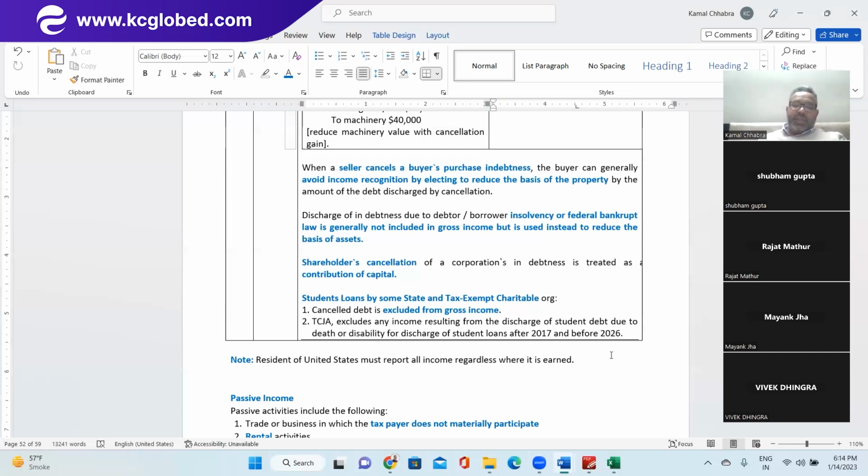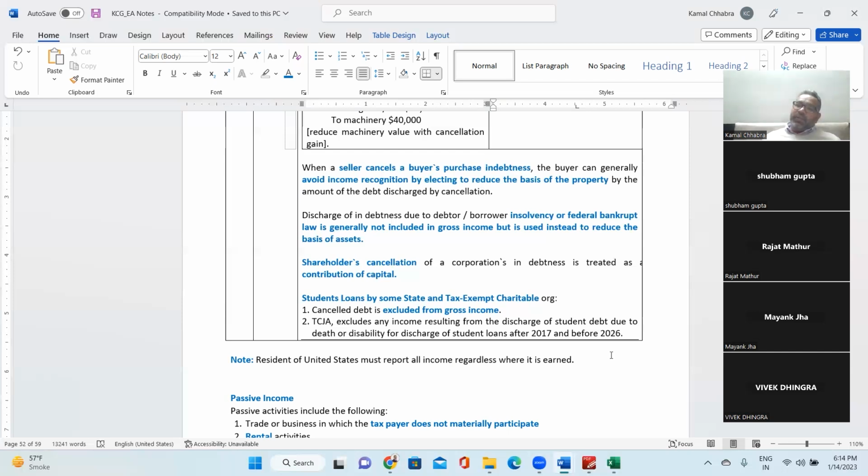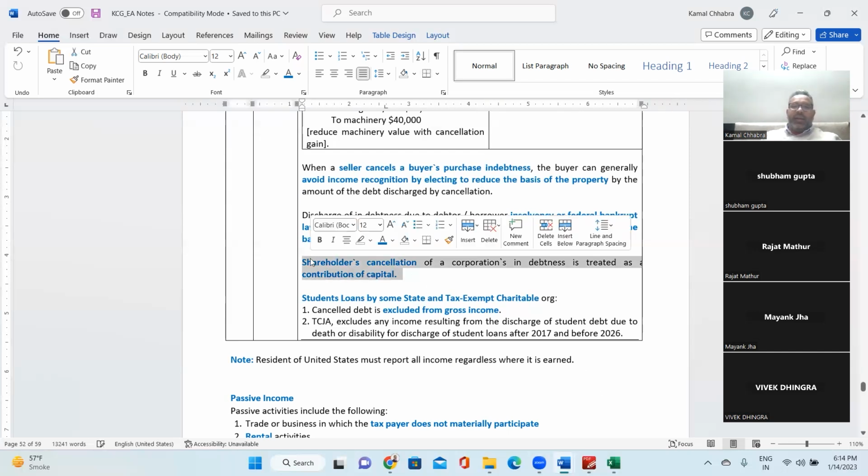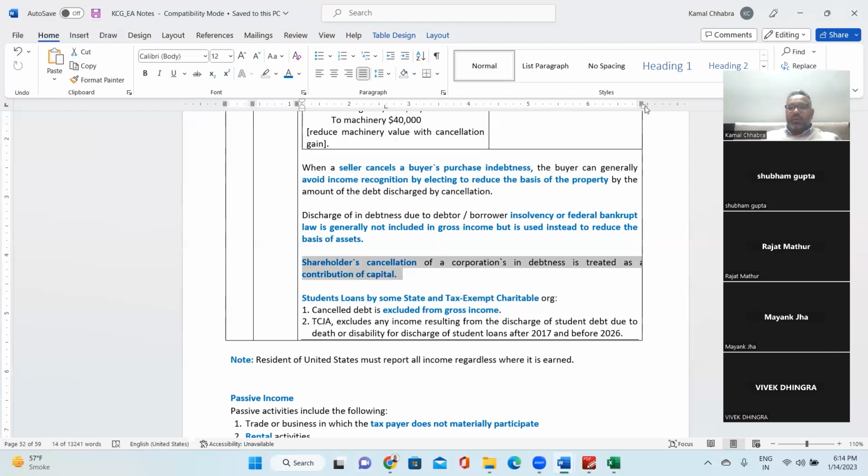Yes. Next is shareholder cancellation. If a loan is taken from the shareholder and the company is not able to pay it back, then how do you need to treat that in the books of the company or in the books of the shareholder? So shareholder cancellation of the corporation's indebtedness is treated as a contribution to capital. So it will be added into the share capital. Make sense?